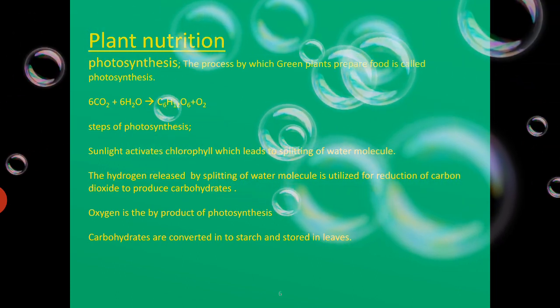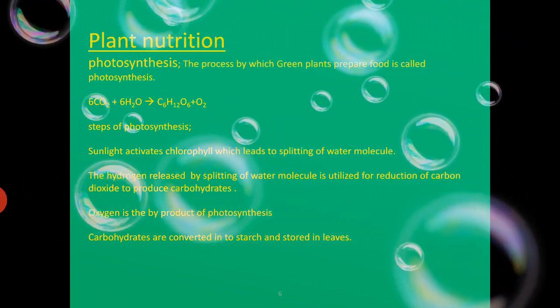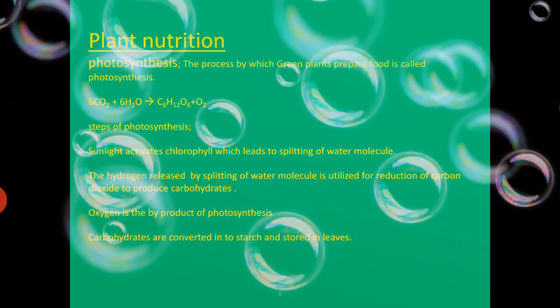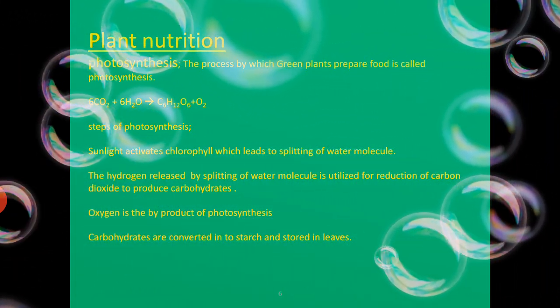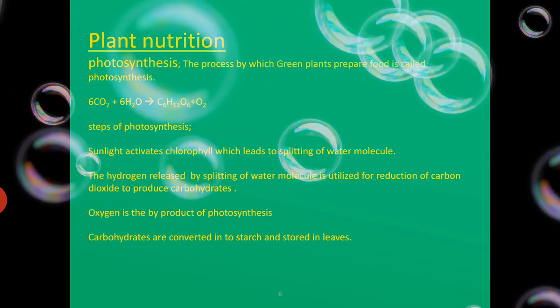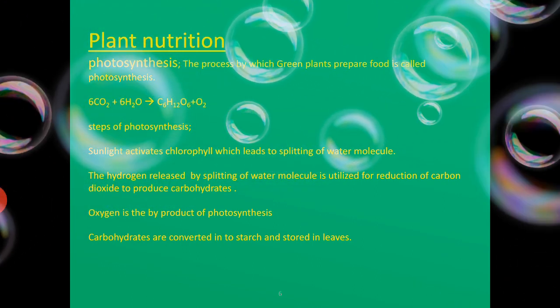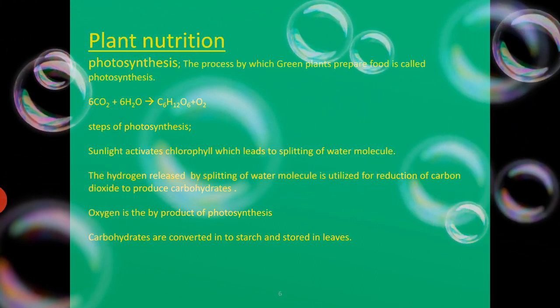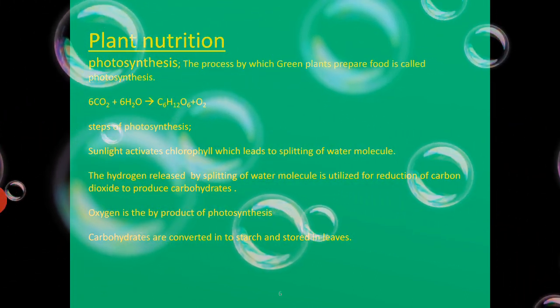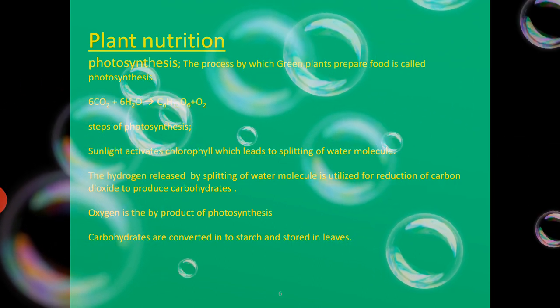Plant nutrition. All green plants are able to synthesize their own food by the process of photosynthesis. Photosynthesis is the process by which green plants prepare their food by using carbon dioxide and water in the presence of sunlight and chlorophyll.